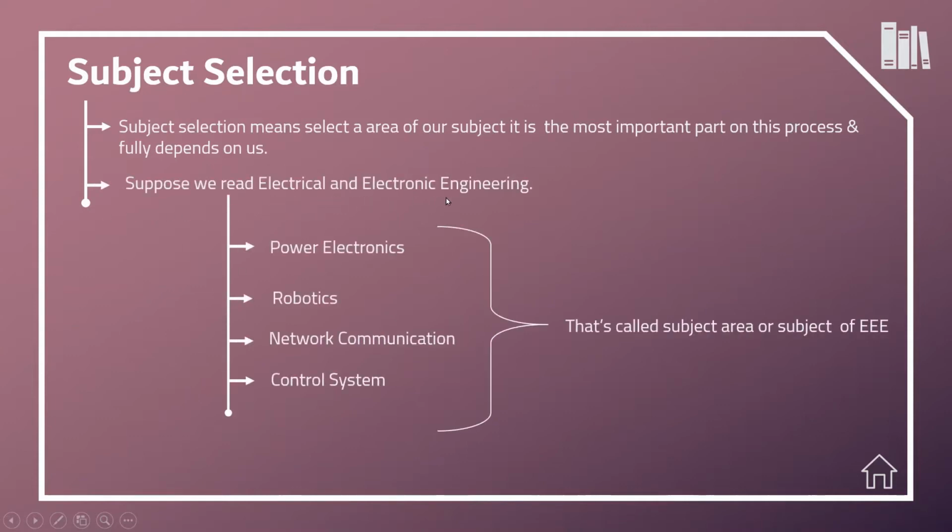Suppose we study electrical and electronic engineering, then our subject areas are power electronics, robotics, network communication, control system, hardware engineering, software engineering, instrumentation, nanotechnology, etc. That's called subject area or subject of interest. Selecting the subject fully depends upon us. We will select the field that seems suitable for us. Here suitable means the field in which I will be able to do something better in the future. Okay, now we go to our home page to see the next process.